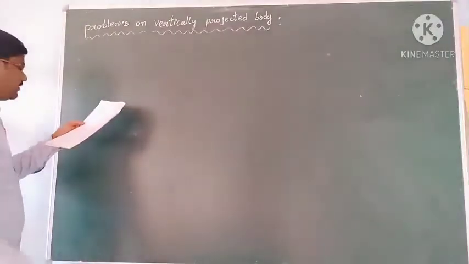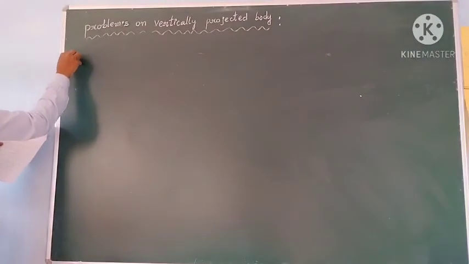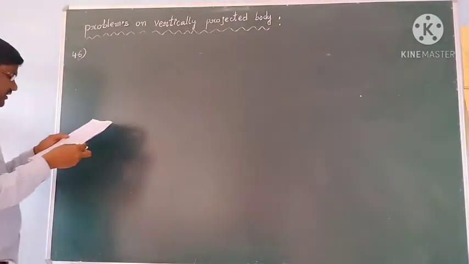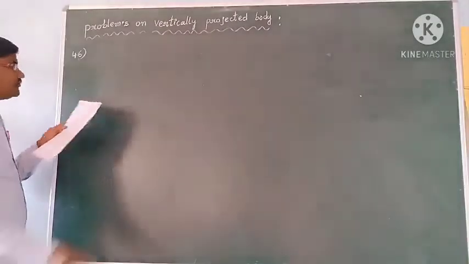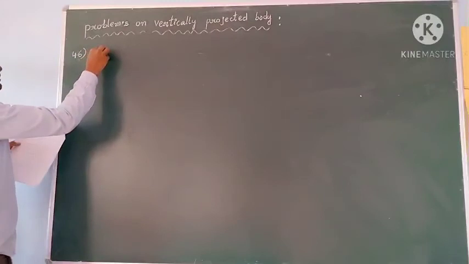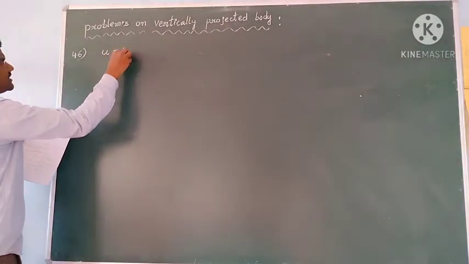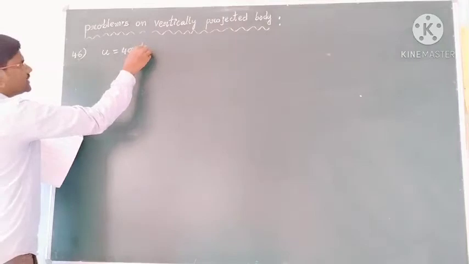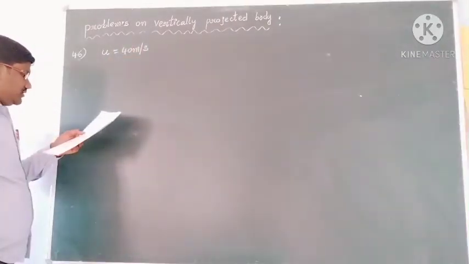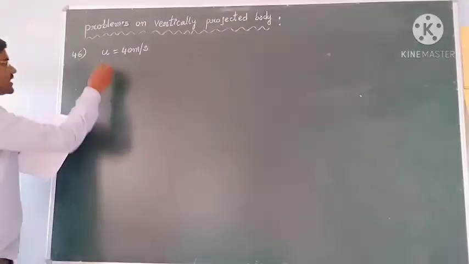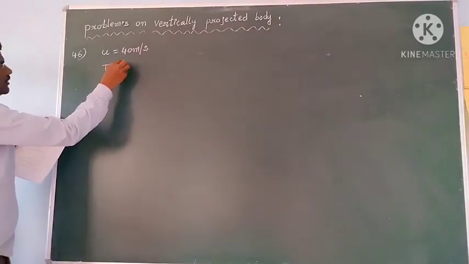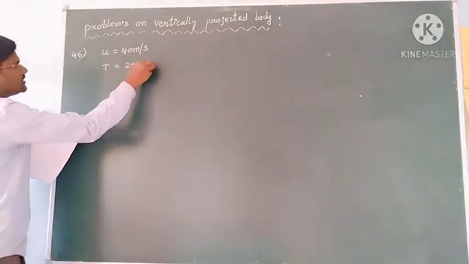Okay students, the next problem, problem number 46. A stone is thrown up with a velocity of 40 meters per second from the surface of a planet, which means the initial velocity is given as 40 meters per second. It comes back to the surface after 20 seconds, which means the total time is given as 20 seconds.